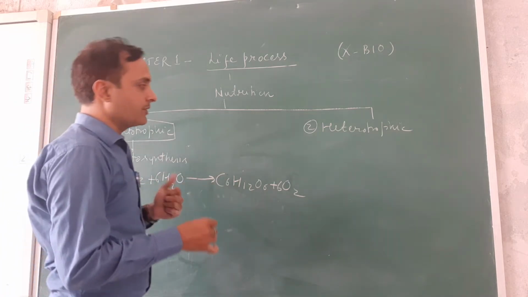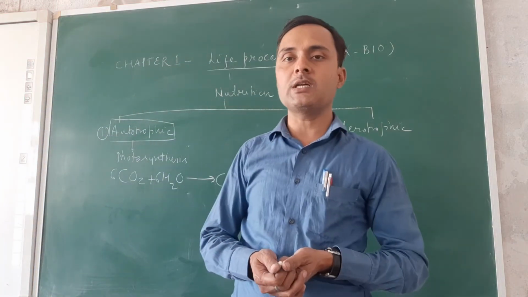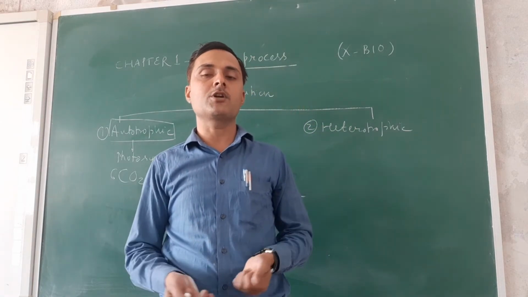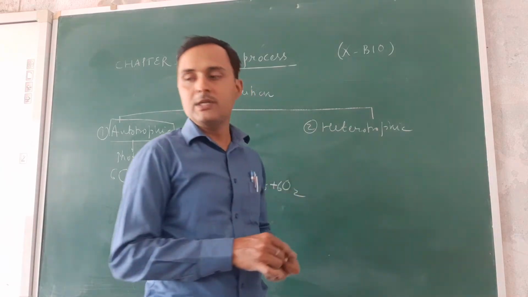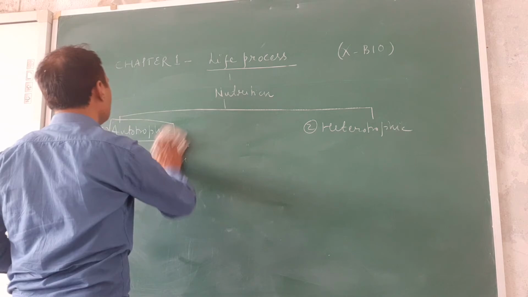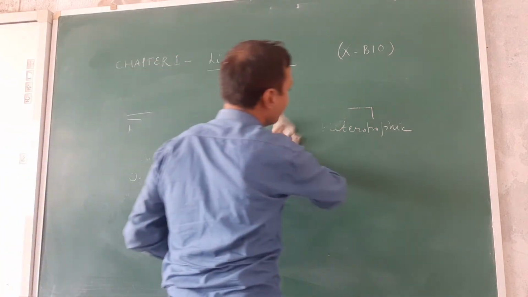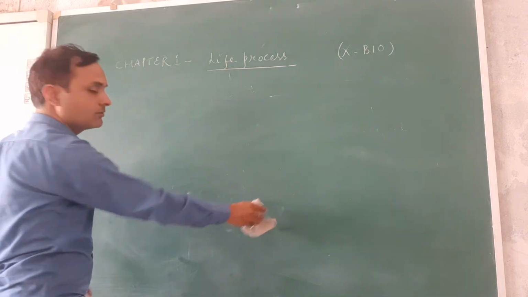Second one is heterotrophic nutrition. The mode of nutrition in which the living organism is unable to synthesize its own food and depends on others for obtaining energy or food is called heterotrophic nutrition. For example, humans are heterotrophic because we are unable to synthesize our own food by photosynthesis.